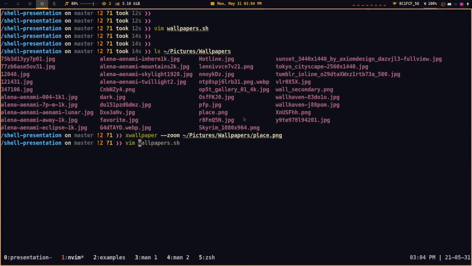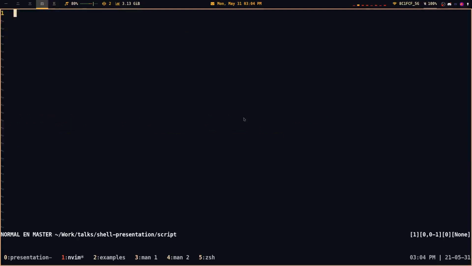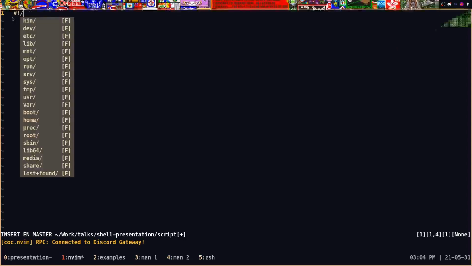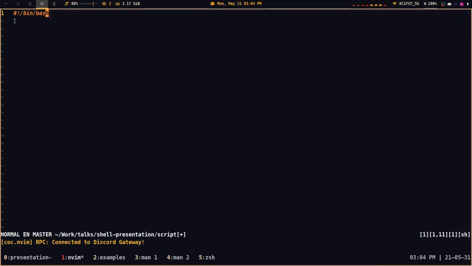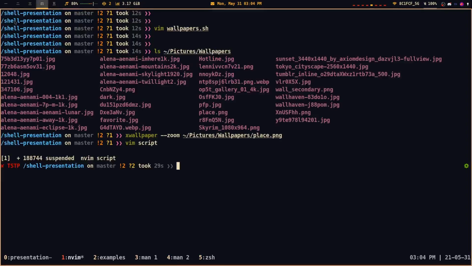I'm just going to call this script for now. And to create a shell script, what you first want to do is write a hashtag and then an exclamation mark, which in the computer science world is called a shebang, and then /bin/bash. Once we write this, it indicates that this file is going to be interpreted and run by bash. So like I said, we're going to list all the files in this specific directory, and then we're going to have a choice.